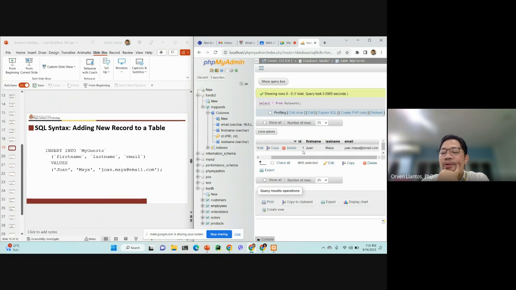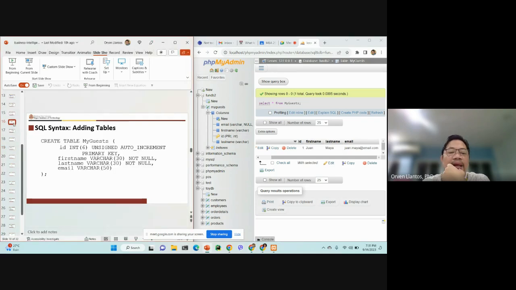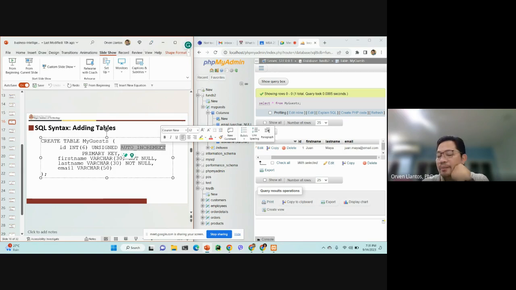one.maya@email.com. Now you notice that in our previous insert query, we did not specify a value for ID, but when you check it here, the value of ID is actually 1. It is not magic, but it is the behavior of ID because we said that ID will be our primary key, and at the same time, we will do an auto increment.